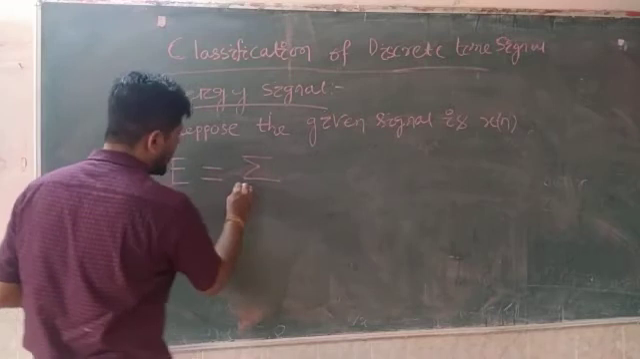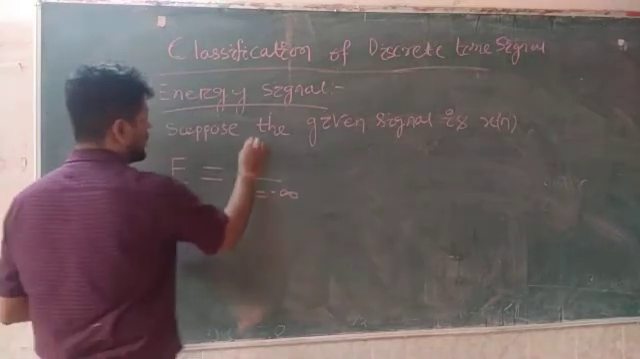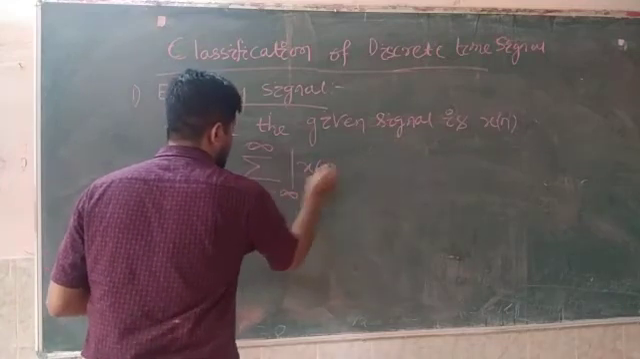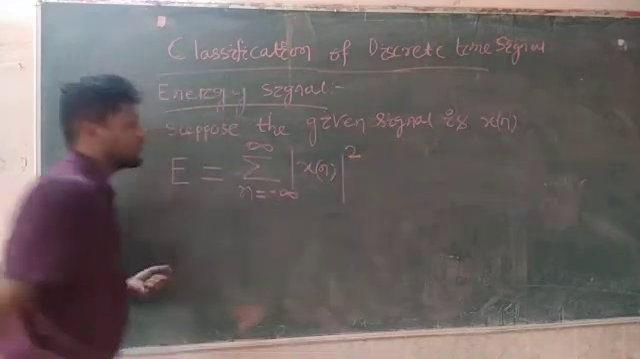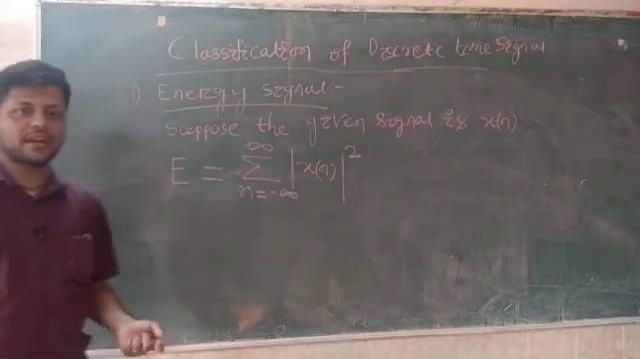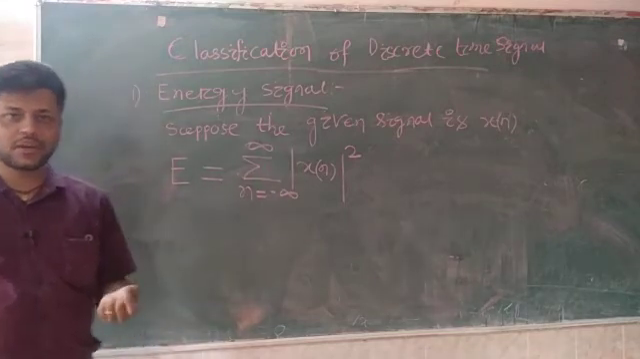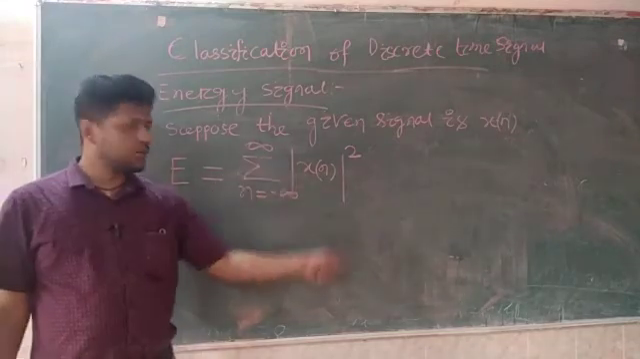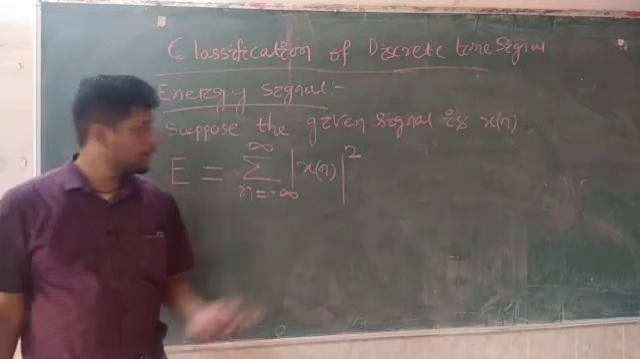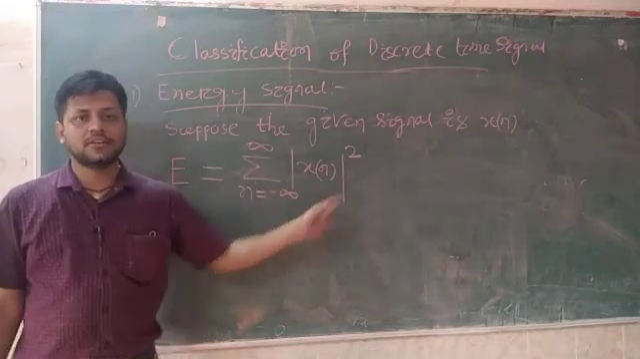So the summation limit varies from n equal to minus infinity to infinity of the magnitude of x[n] square. Why am I taking the modulus? Because energy cannot be negative. That's why I am taking the modulus, which gives you only the positive value. So energy is equal to the sum from n equal to minus infinity to infinity of |x[n]| square.